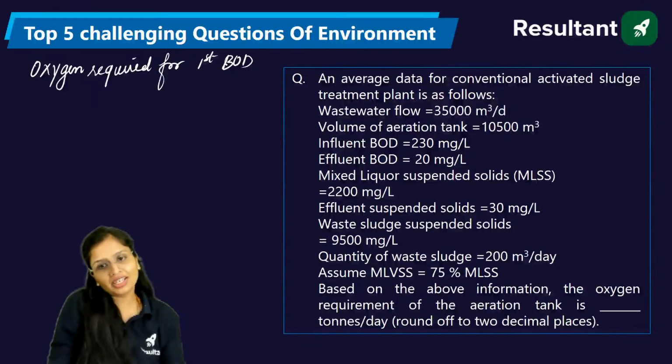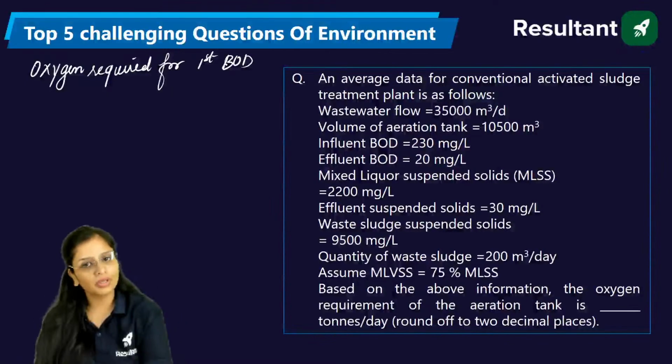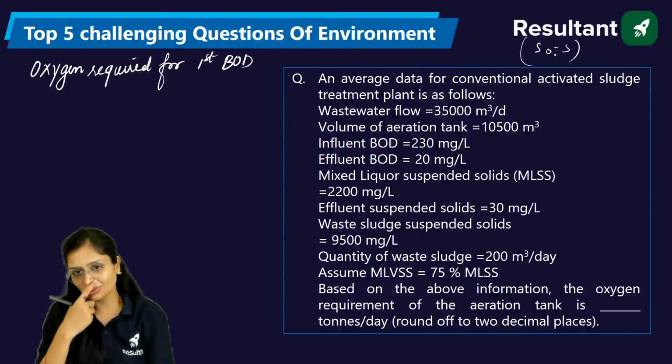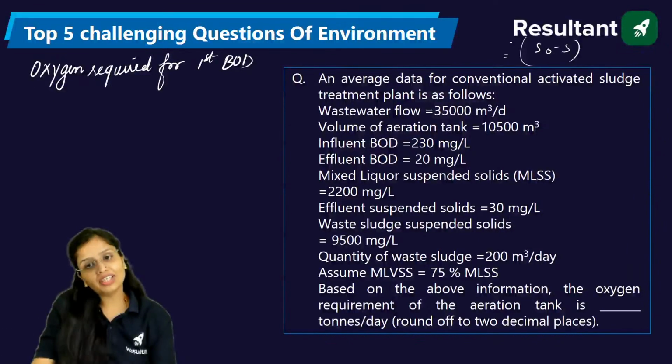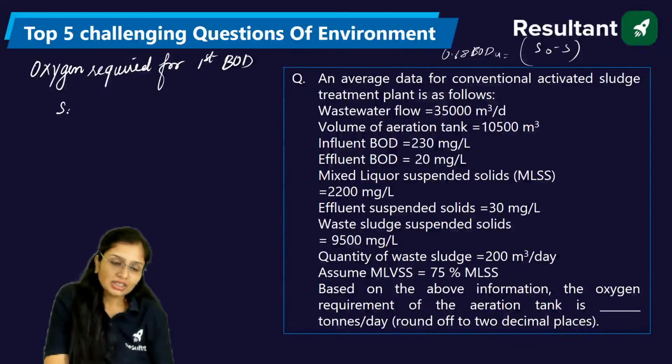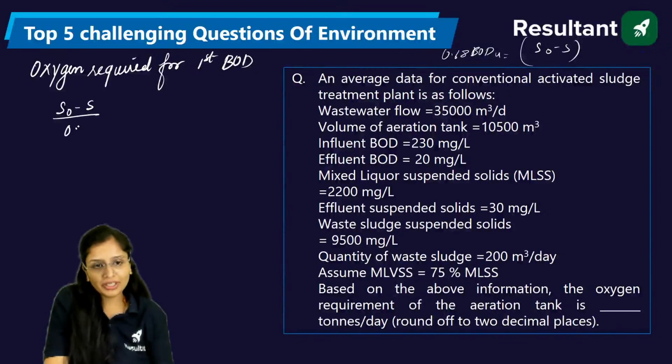Generally, we take 5 days BOD, which will be S naught minus S, how much is coming minus how much is going. But you know that 5 days BOD is 0.68 times BOD ultimate. So how much will be required for BOD ultimate? S naught minus S divided by 0.68.